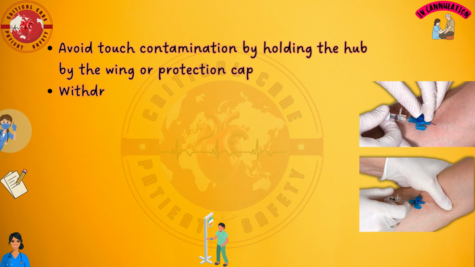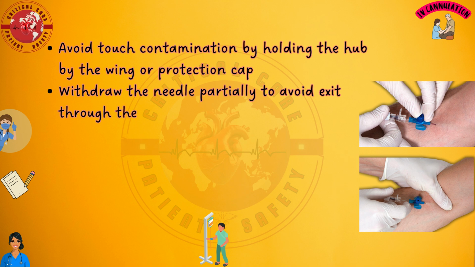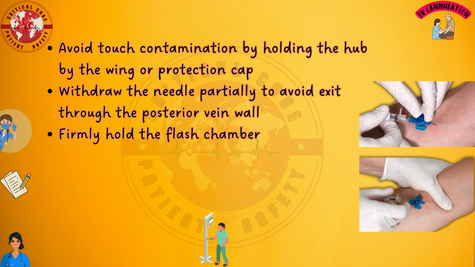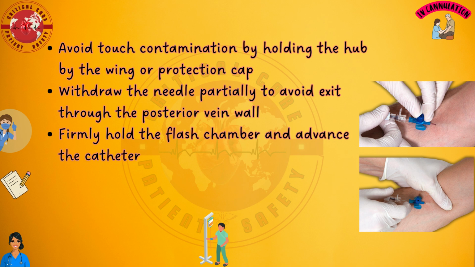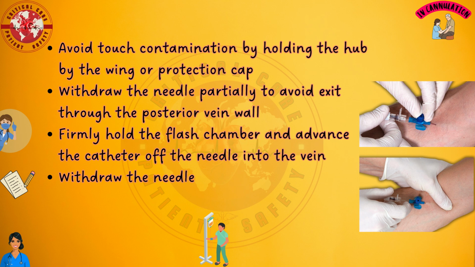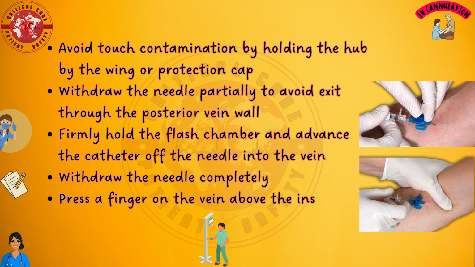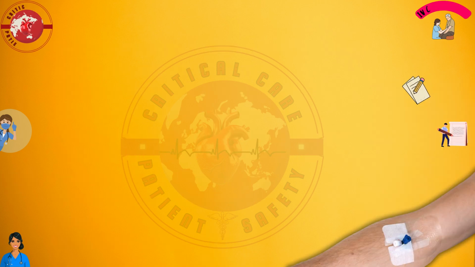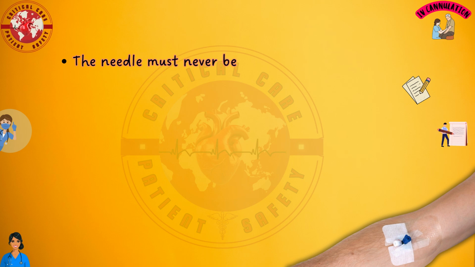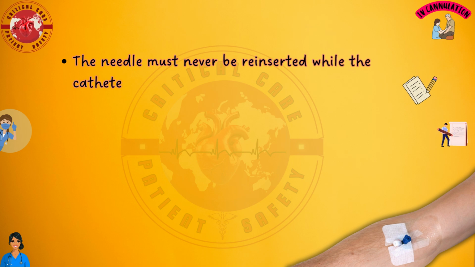Withdraw the needle partially to avoid exit through the posterior vein wall. Firmly hold the flash chamber and advance the catheter off the needle into the vein. Withdraw the needle completely. Press a finger on the vein above the insertion point to avoid blood spillage. The needle must never be reinserted while the catheter is in the vein. This may sever the catheter.